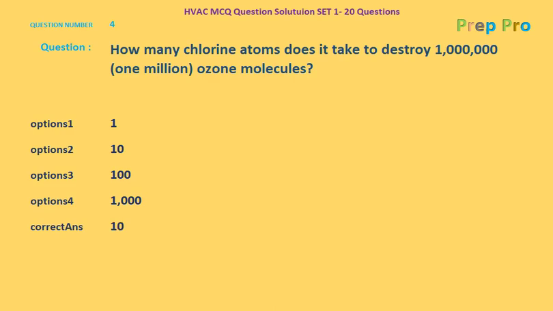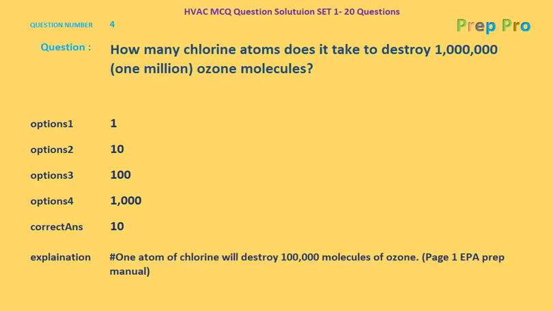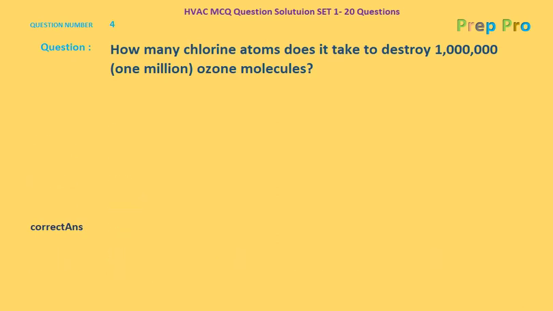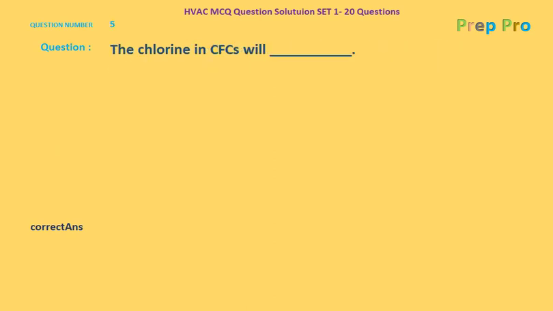So 10 should be the correct answer. Yes, 10 is the correct answer. And the explanation, one atom of chlorine will destroy 100,000 molecules of ozone. So if you multiply it with 10, you'll get 1 million ozone molecules, as per the page number 1 EPA Prep Manual.